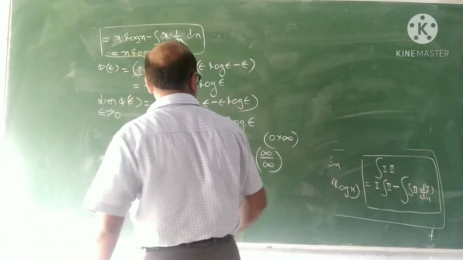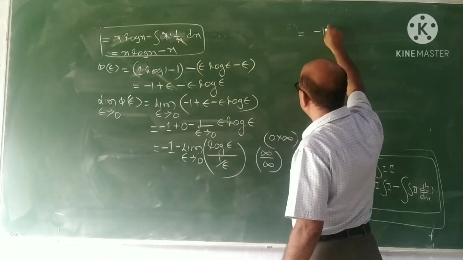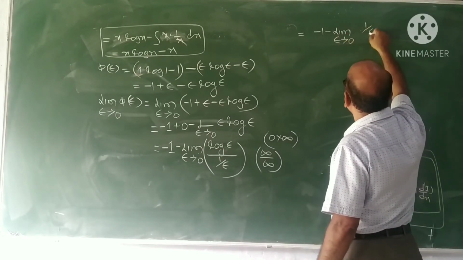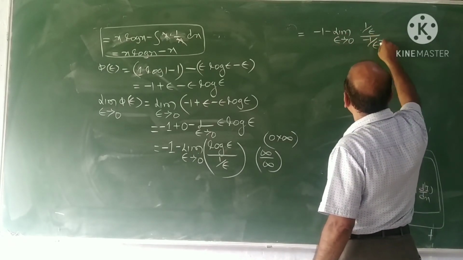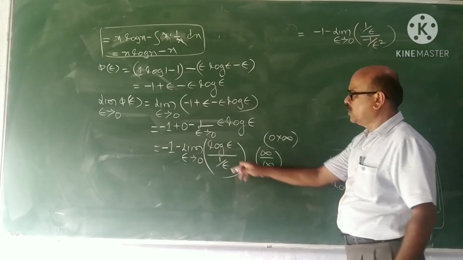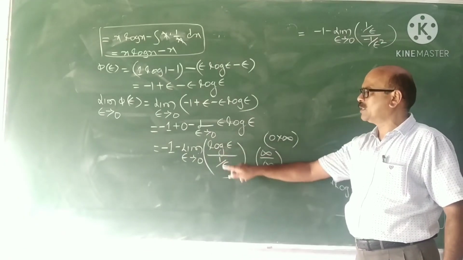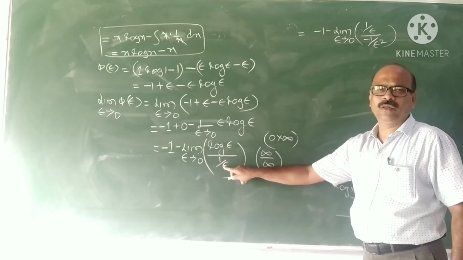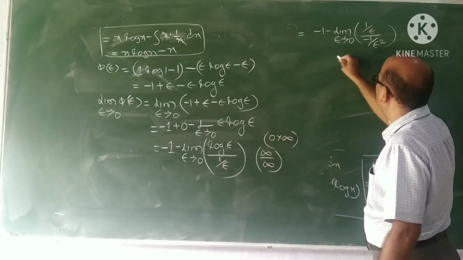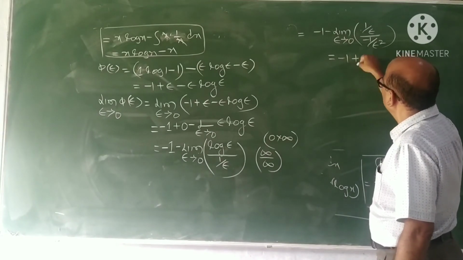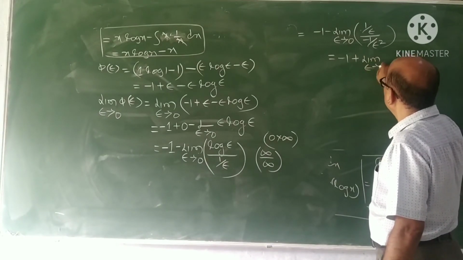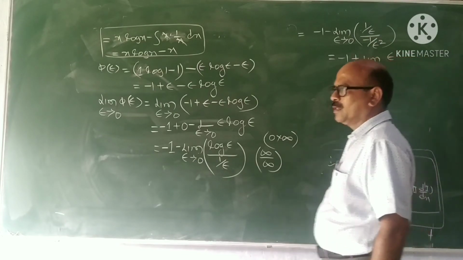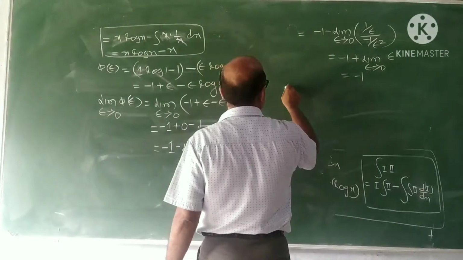What does L'Hospital's rule state? It is minus 1 minus the limit as epsilon tends to 0 of 1 upon epsilon over minus 1 upon epsilon square. You have to differentiate the numerator and denominator separately. The limit of this is the limit of the derivative of this upon the derivative of this. That is L'Hospital's rule. It is therefore minus 1 plus the limit as epsilon tends to 0 of epsilon. Simplify this. What is this? Minus 1.